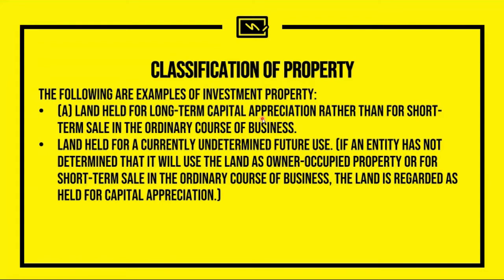You do not plan on doing anything to it or building a structure on it. So generally, it's going to be presumed that the reason why you're holding the land is because you wanted to get a return from its eventual sale later on, or because the value has already increased. So it is almost the same with letter A, but in this case, there is an undetermined future use.